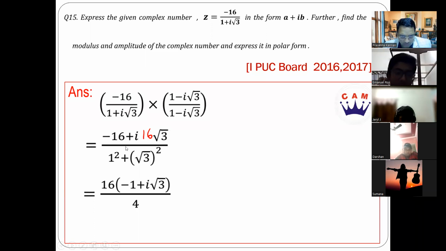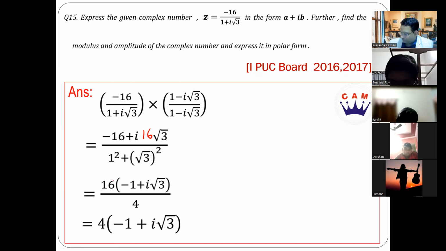So I can take a 16 outside common. So it becomes minus 1 plus i root 3 by 4. So 16 and 4 cancel, giving you a 4 here. So 4 into minus 1 plus i root 3 is going to be the first part.